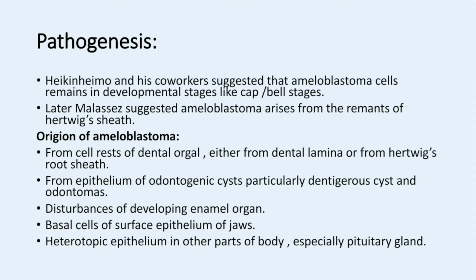And coming to the next point, from the epithelium of odontogenic cysts, particularly dentigerous cysts and odontomas, there is a chance for the development of ameloblastoma from the dentigerous cyst or from the odontomas. The probability is there. Coming to disturbances of the developing enamel organ, if there is any disturbance in the developmental stages of the tooth, there is a chance for the formation of ameloblastoma. And basal cells of the surface epithelium of the jaws.